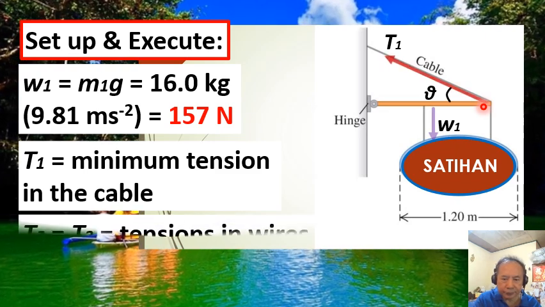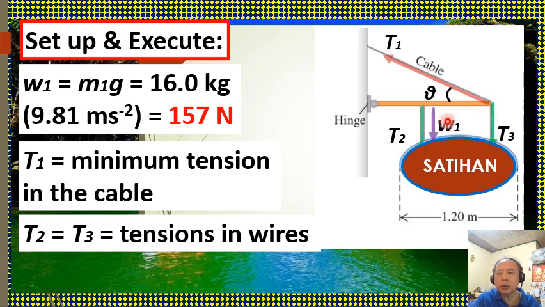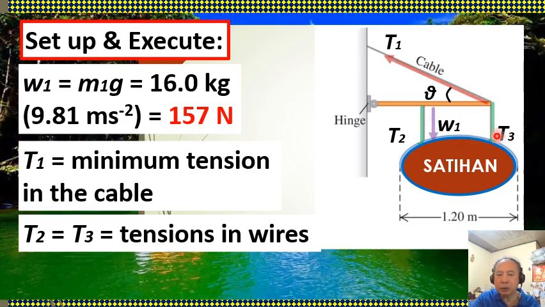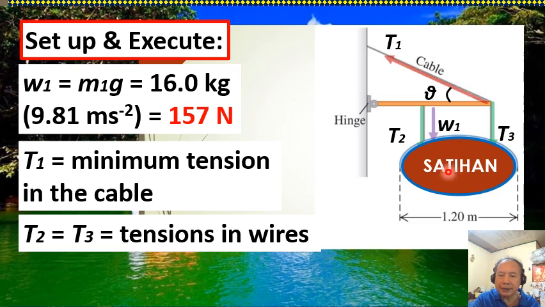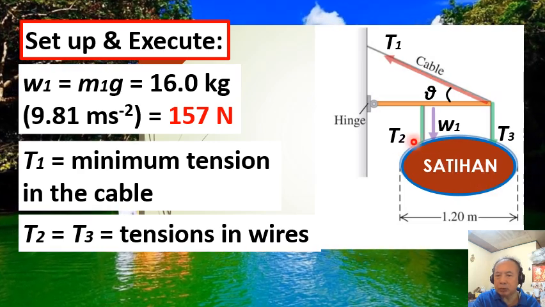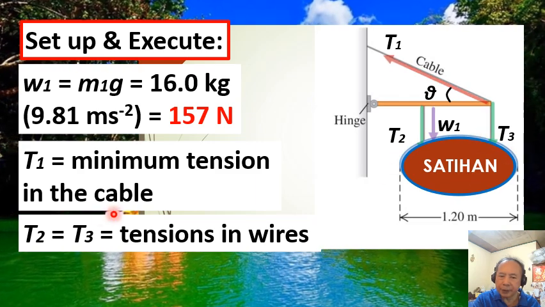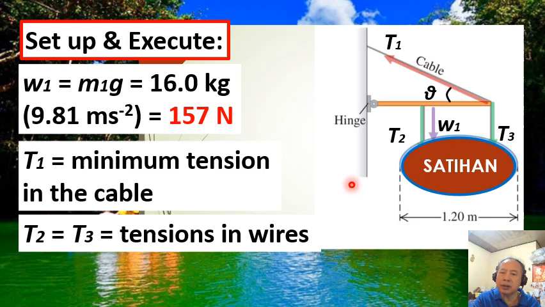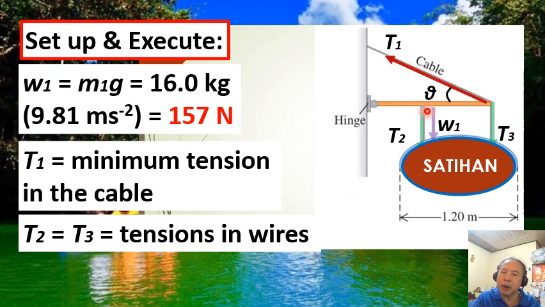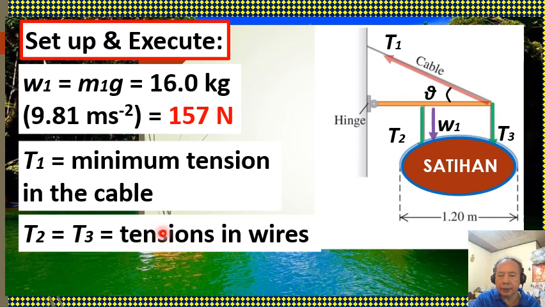And the two wires are also supporting the sign with forces T2 and T3 respectively. So these two tensions in the wires are equal.